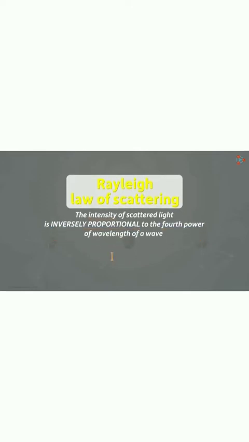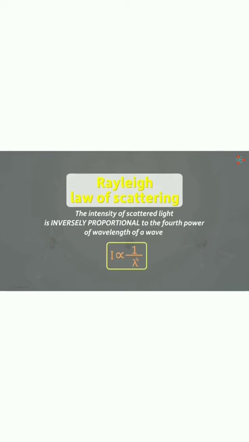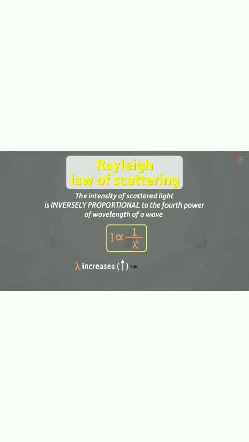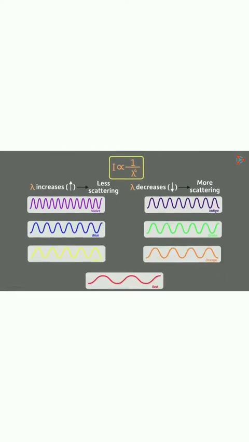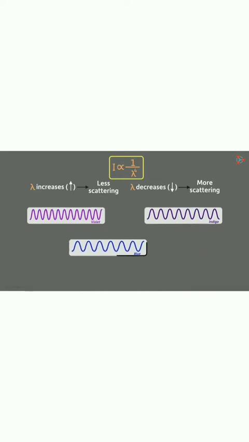The intensity of scattered light is inversely proportional to the fourth power of the wavelength. What does it mean? It means if we increase the wavelength, the scattering will be less. That's why red light is scattered the least. And when we decrease the wavelength, scattering will be more. That's why violet is scattered the most in the sky. So this is the concept of why this is happening. So how does the light travel and why does the sky appear blue? Because of the scattering of light.